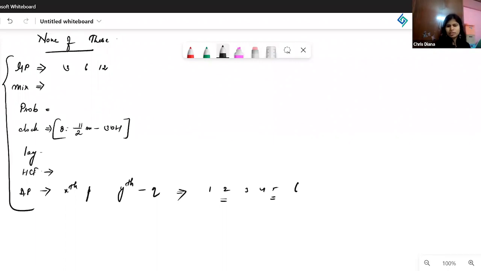And there were some more easy problems also, especially that race problem was easy. Then what else was there? There was one ambiguous PNC-based problem, where they had given you 7 digits and asked how many 7-digit values are possible. But again, the clauses were not properly mentioned, repetition allowed or without repetition. When clauses are not mentioned, it becomes a little bit ambiguous. And then you had another question on compound interest.